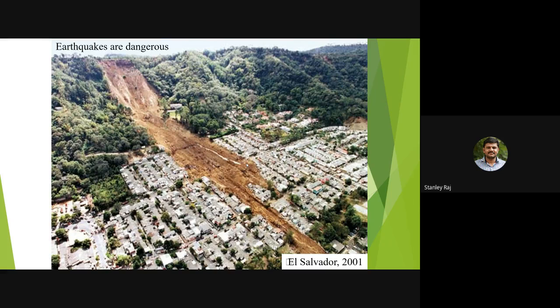It had a magnitude of 7.6, with a total of 944 fatalities, and a depth of around 60 kilometers beneath the surface. This happened on January 13, 2001.